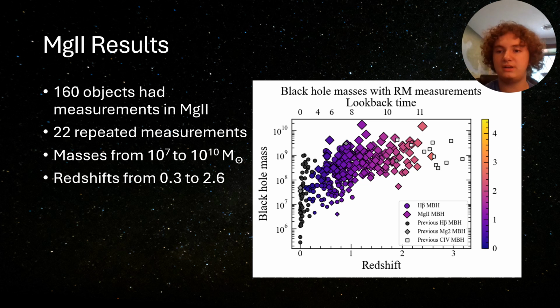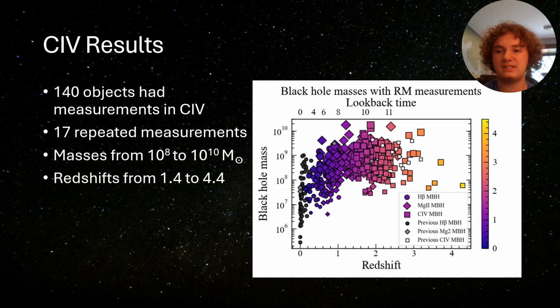Next, there were 160 objects displaying significant measurements for the MG2 line, 22 of which had repeated measurements. Their masses range from around 10 million to over 10 billion solar masses, and they are up to 11 billion years old. Already, we have now covered much of the parameter space not covered by the previous RM projects, but we are not done yet.